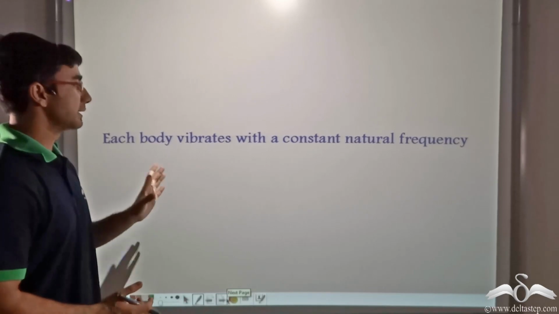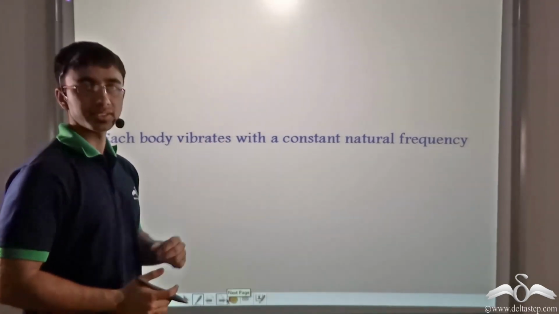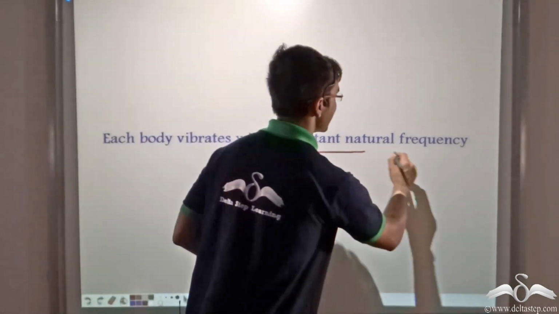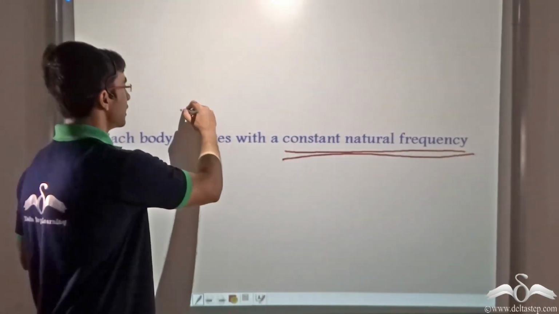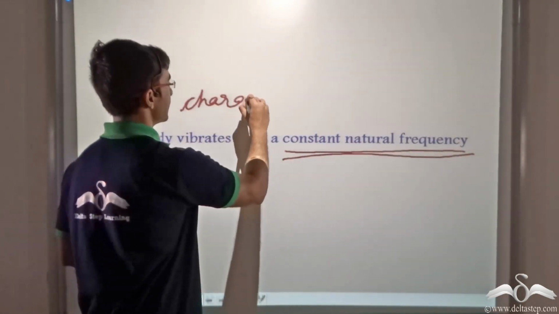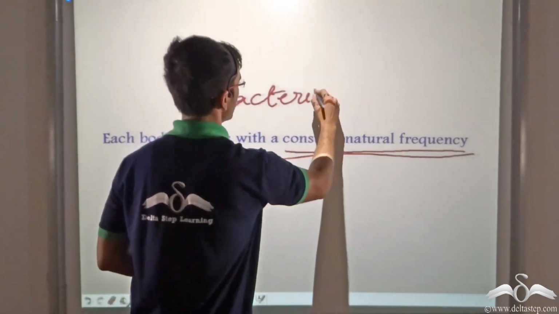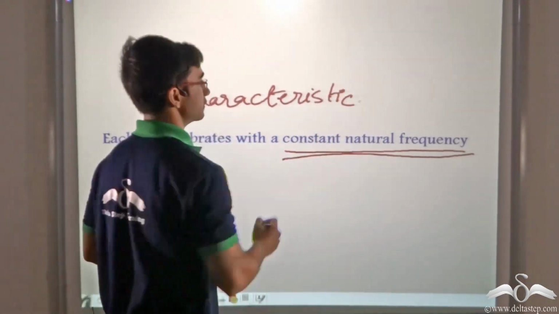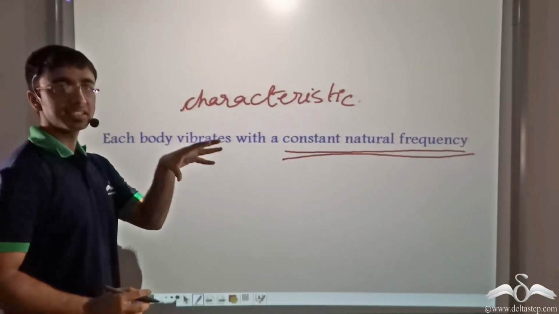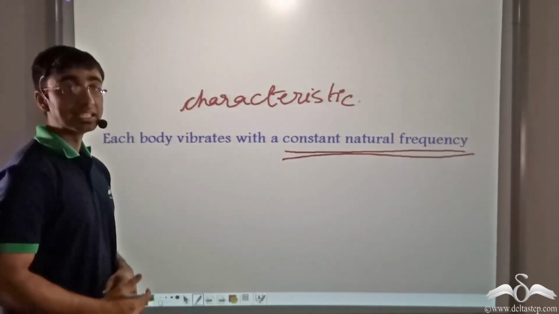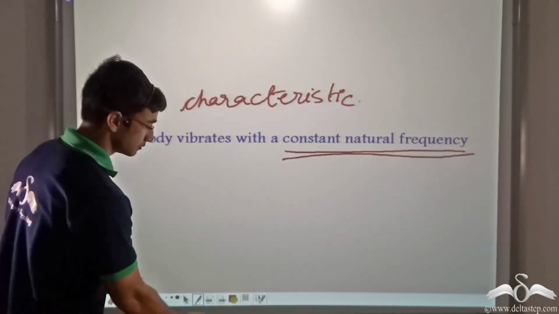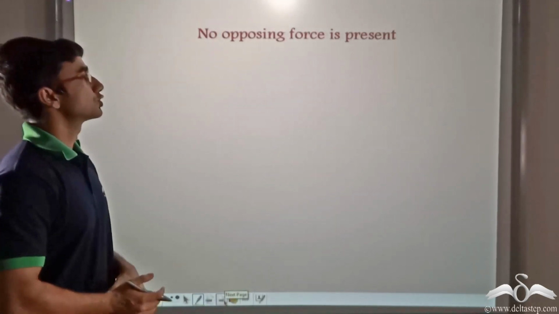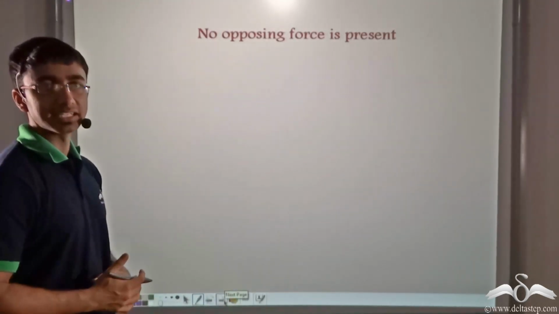Now every body vibrates with a constant natural frequency, and this constant natural frequency is a characteristic of every body or every particular substance in the universe. A natural frequency is possessed by everybody, even by you. So in free vibrations, what exactly takes place?